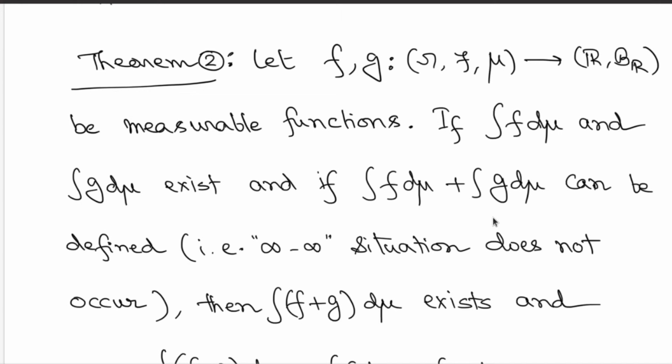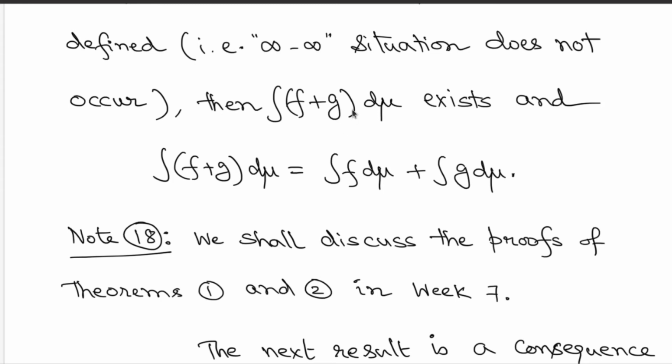So if it so happens that infinity minus infinity does not occur, that means that integration of f is equal to infinity and integration of g is equal to minus infinity, or vice versa, meaning integration of f is minus infinity and integration of g is infinity. If this does not occur, then integration of f plus integration of g is well defined. Great, because infinity minus infinity is not occurring. In such a situation, you can now show that integration of f plus g exists and is equal to the sum of the individual integrations.